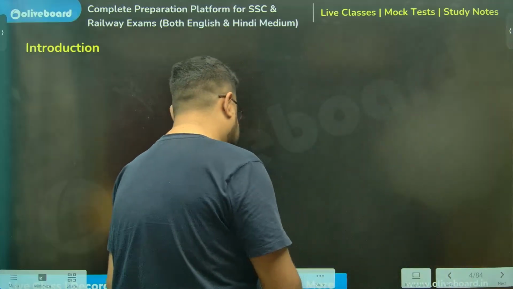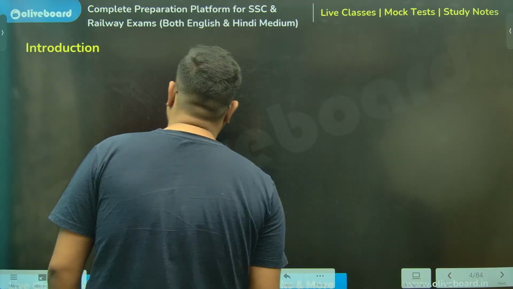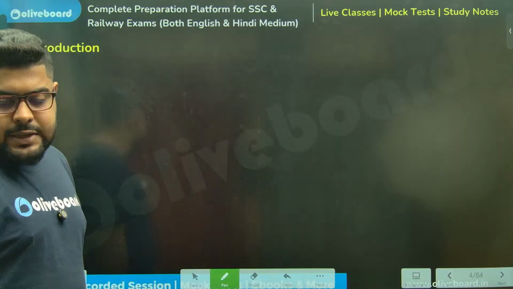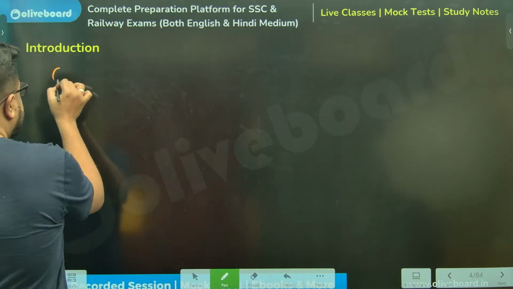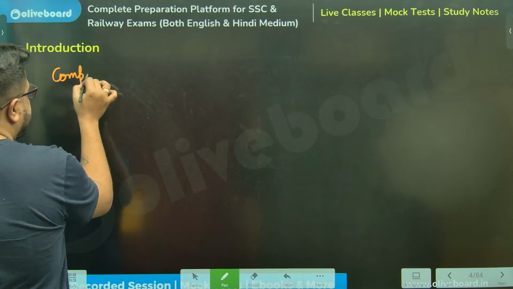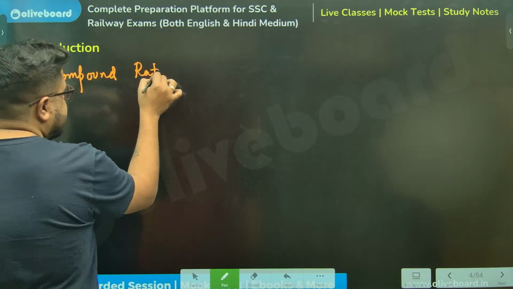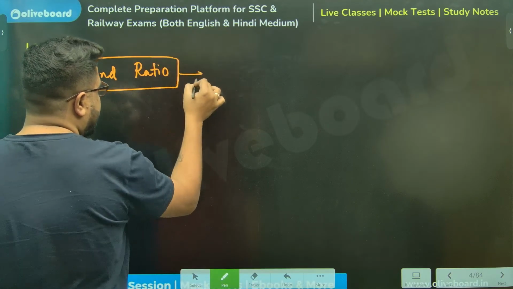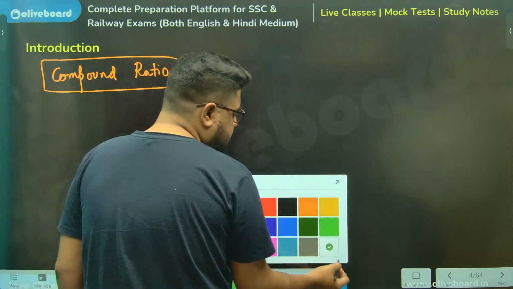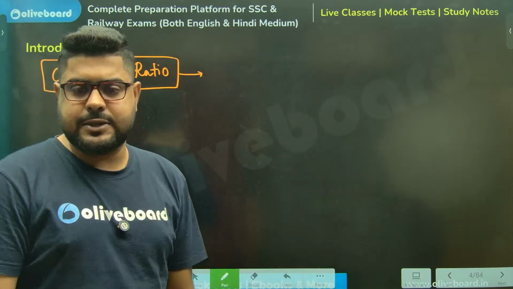Now, this much you understood. What are the different types of ratios? For example, what is a compound ratio? It is one of the most important ones, and I've shown older batches that compound ratio is very useful in different chapters.